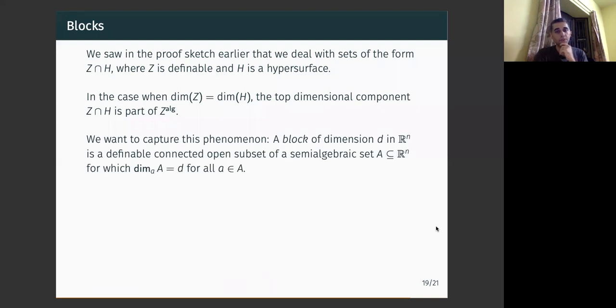All right, and so now, to capture this phenomenon, we define a block of dimension d in R^n to be an open connected subset of a semi-algebraic set A, such that the semi-algebraic subset A has uniform local dimension. I mean, there are different ways to skin the cat here, and all of them should work out, but we found this the simplest to work with. Notice it is clear that a block is always part of the algebraic part of the ambient set.